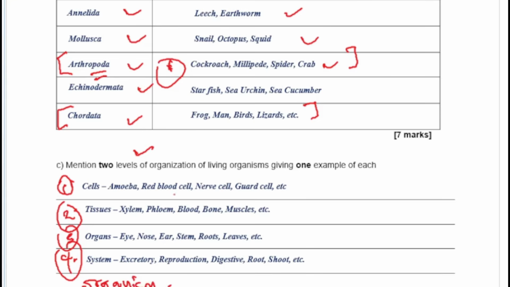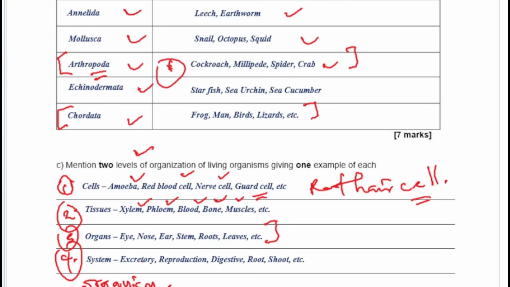So for the cells, you have the amoeba, the red blood cell, the nerve cell. I mentioned this guard cell. Guard cell is an example of a plant cell, and you also have the root hair cell, which is another example of the plant cell. For the tissues, you have the xylem, the phloem, the blood, the bone, and the muscle. And for the organ, you have the eye, the nose, the stem, the roots, and the leaves.